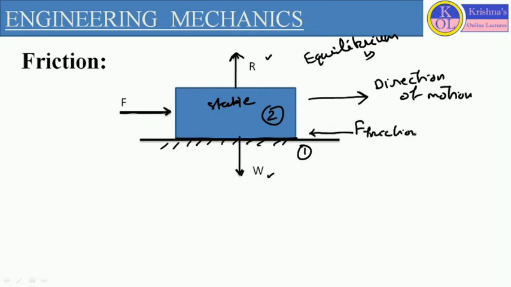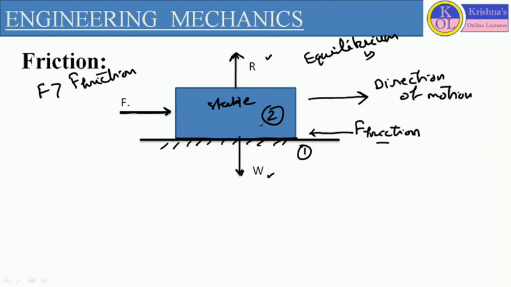Friction force generally defines the relative motion between two bodies. We consider friction force as a resisting force which resists the relative motion. But if the external load is greater than the friction force, the body can move in a particular direction. So the friction force generally defines the motion of the body.